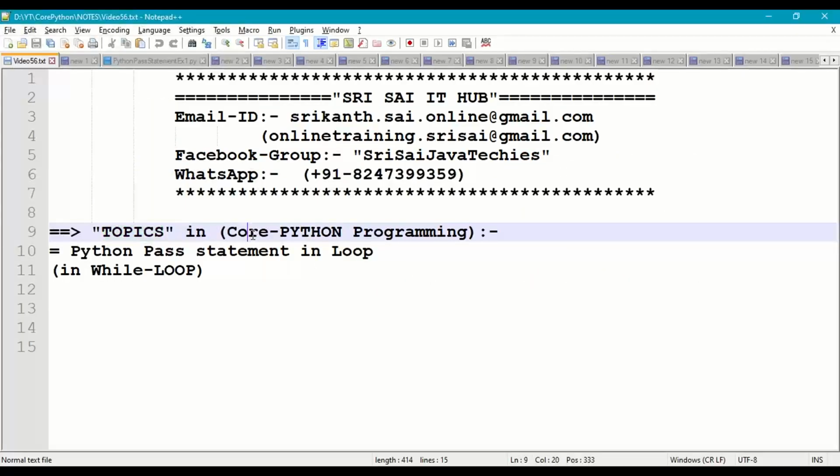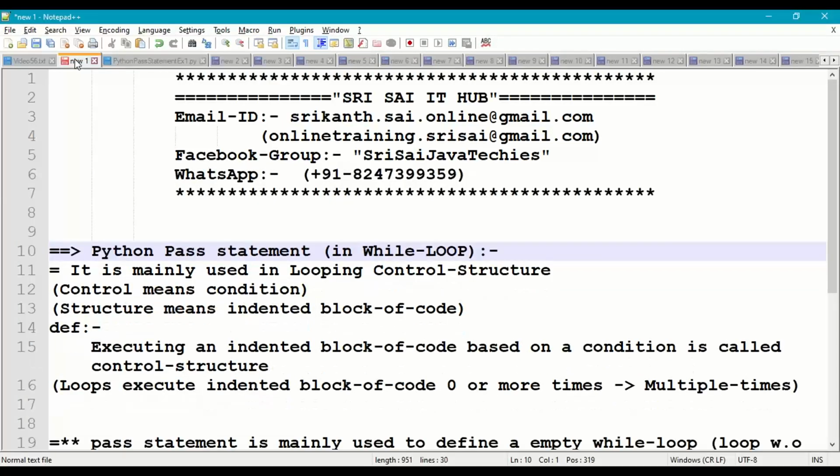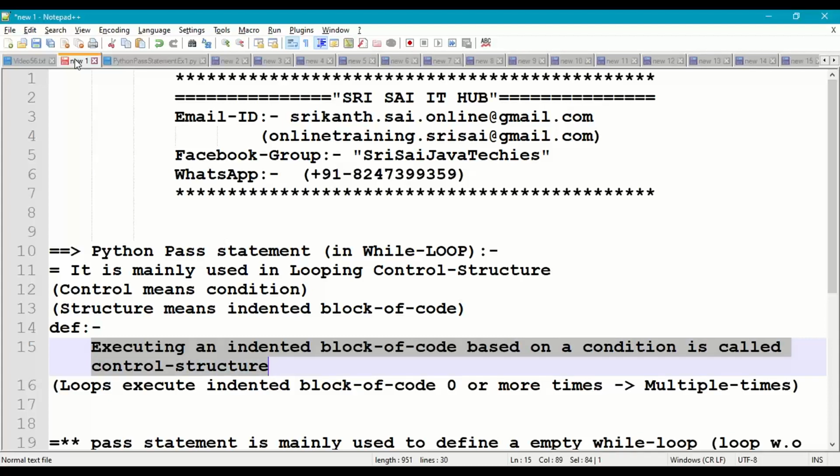In this video of Core Python Programming, we are going to discuss the following topic: Python pass statement in looping control structure. So we will use while loop. So what is this looping control structure in which we are going to use pass statement? Control means condition, true or false. Structure means indented block of code. So the definition goes like this: executing an indented block of code based on a condition is called control structure.